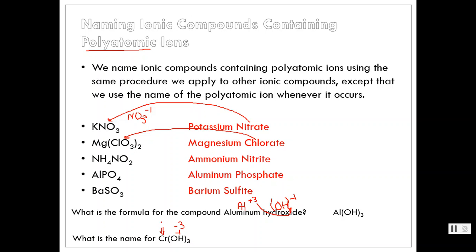So my Cr, my chromium in this case, must be a +3 because I want the charge of the overall molecule to equal 0. So my chromium is a +3 charge, and so my name is going to be chromium(III) hydroxide, or if we were to do the classical naming system, it would be chromic hydroxide.